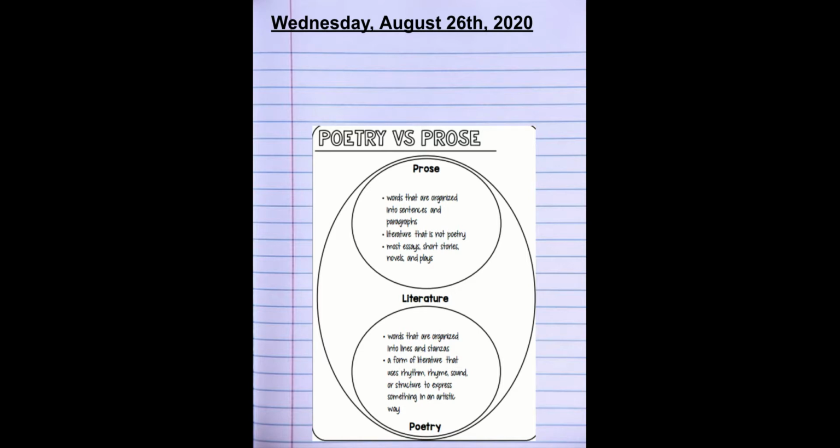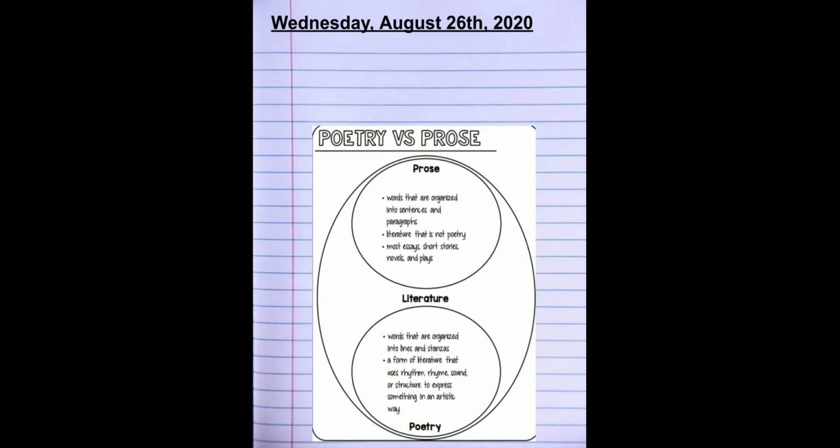So if you look at the prose, underneath is listed a list of simple rules where if you're looking at a piece of text, you can tell whether it is prose or poetry. So if you're looking at a piece of text and the words are organized into sentences and paragraphs, then it is probably prose. If the literature is not poetry, it is probably prose.